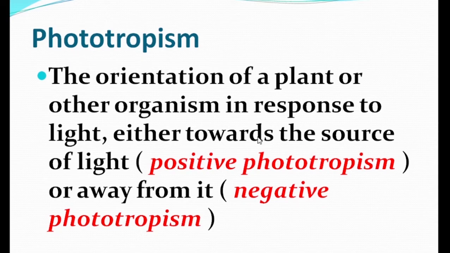If the plant goes towards the source of light, then it is called positive phototropism, and if away from the source of light, it is known as negative phototropism. Is it clear? I am repeating: the orientation of a plant or other organism in response to light, either towards the source of light, positive phototropism, or away from it, is known as negative phototropism.